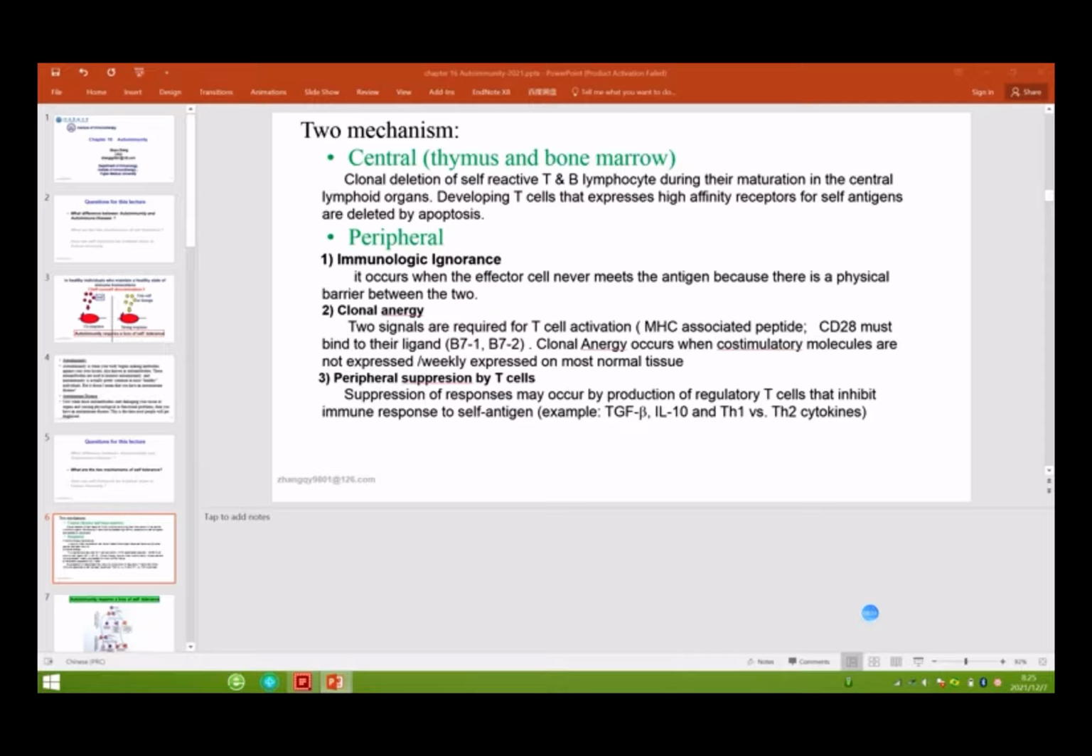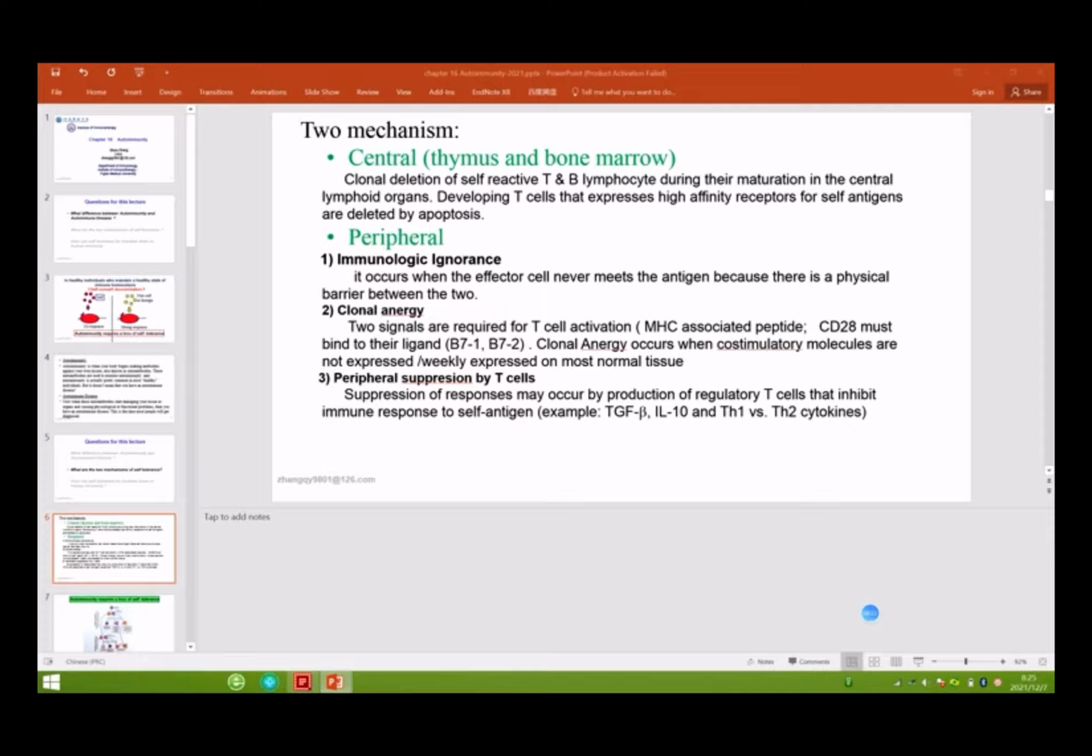Ignorance means cannot see, right? It just occurs when the effector cell never meets the antigen because there is a physical barrier between the T cell, B cell, or self-tissue. So ignorance is when they cannot see the antigen, right? And the second is clonal anergy.